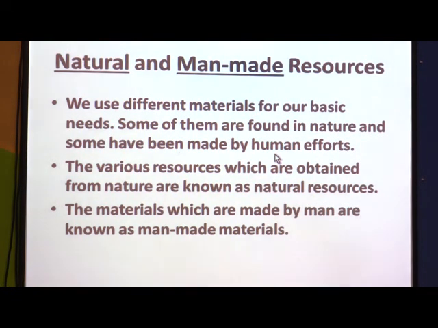The various resources which are obtained from nature are known as natural resources. Whereas the second type of resources are called man-made resources or man-made materials. These are the materials which are made by man.